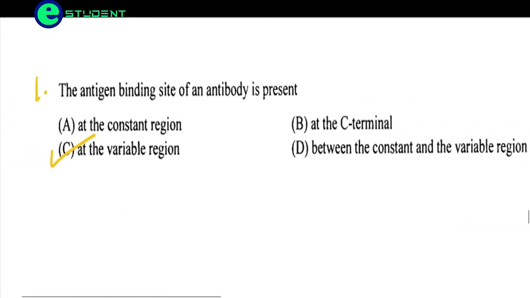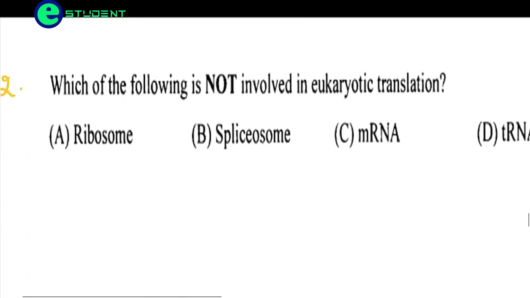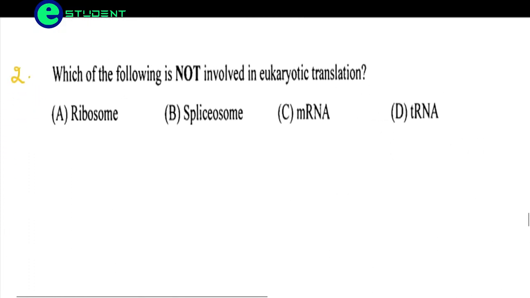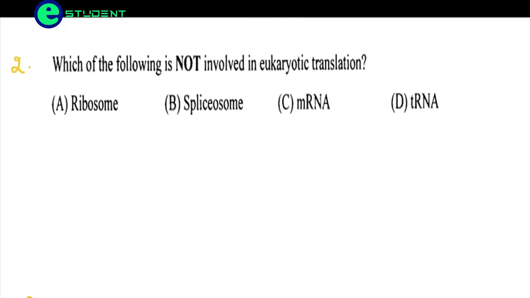Coming to the next question. Which of the following is not involved in eukaryotic translation? We know that translation is the synthesis of proteins from mRNA. After transcription has taken place, we have the mRNA, and from that mRNA, translation goes on and we produce proteins.